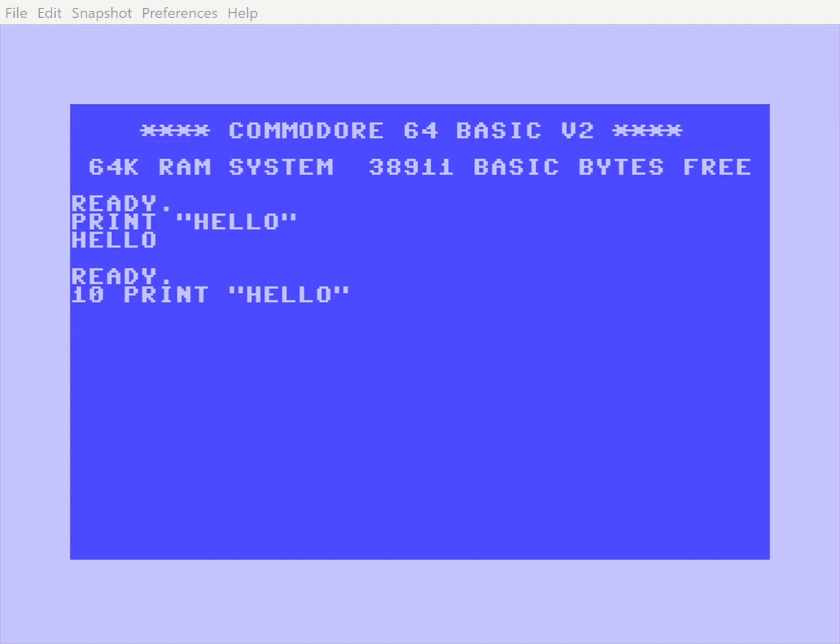To view the current state of our program, we use the list command. Simply type list and press Enter. Now you'll see the line we just entered.